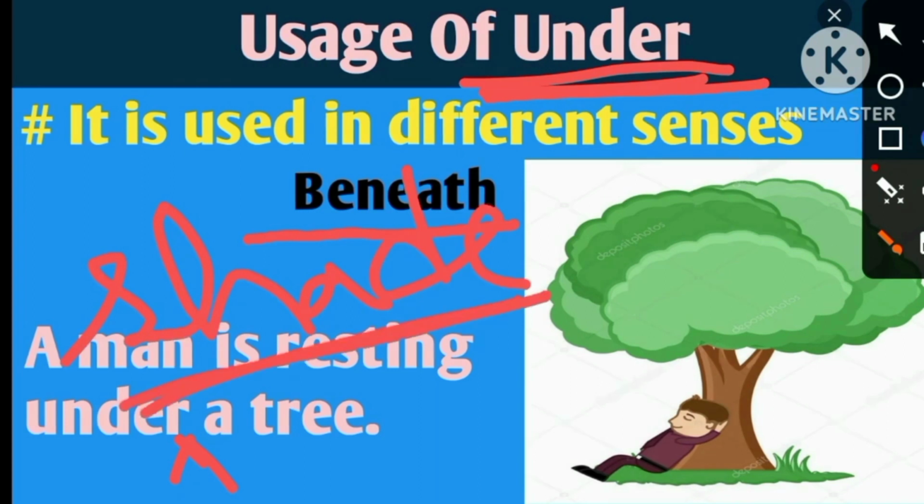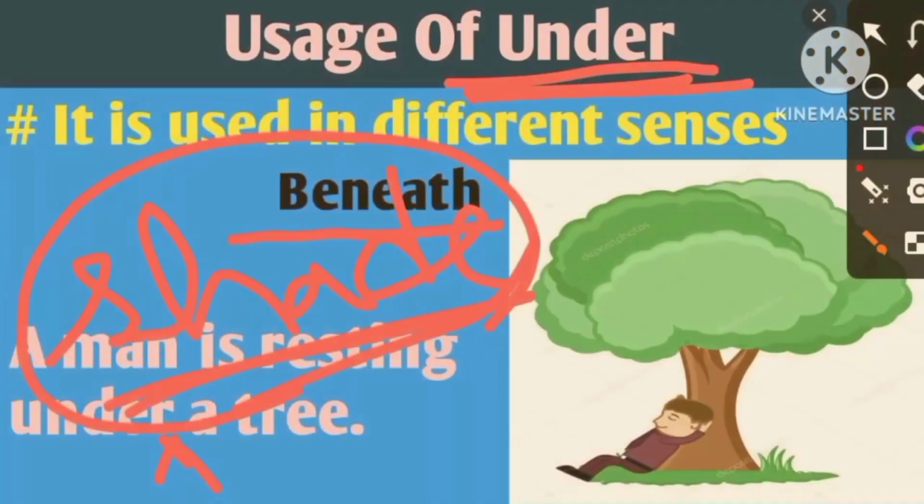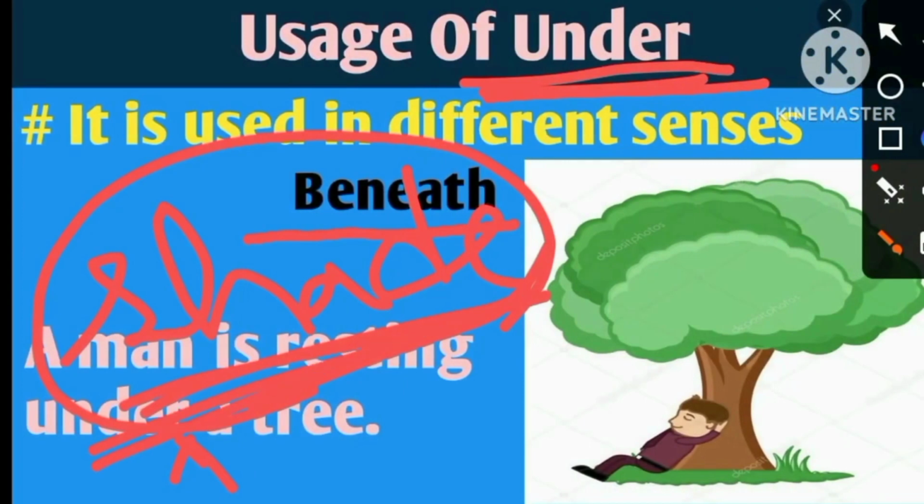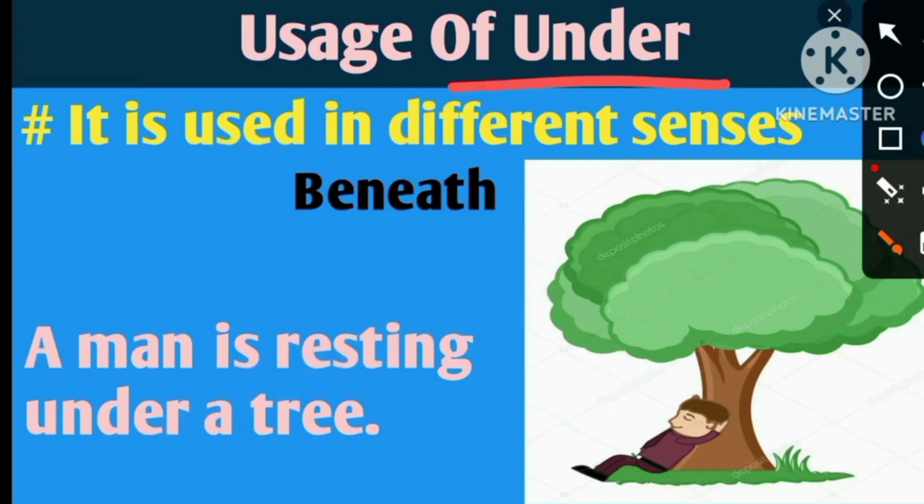It is called superfluous. Under the shade is not a position. It may be under a tree, or you can say in the shade of the tree, but you cannot say under the shade of a tree. I think the usage of under in the sense of beneath or below is clear to you. Move on to the next slide.